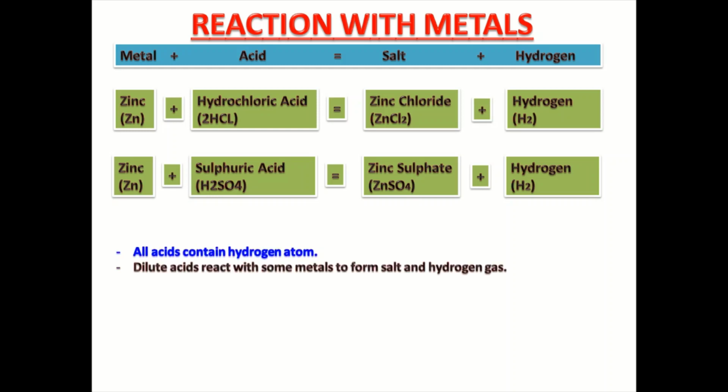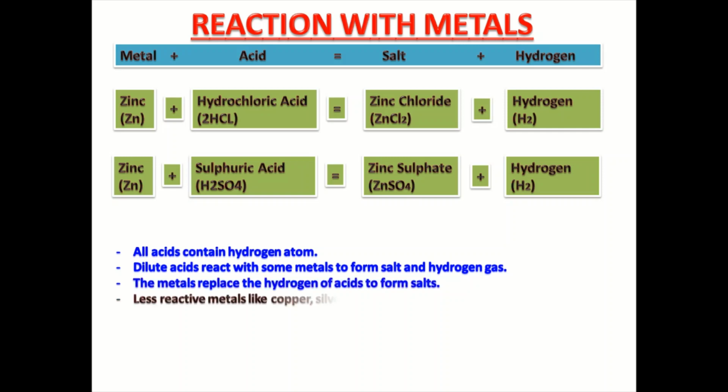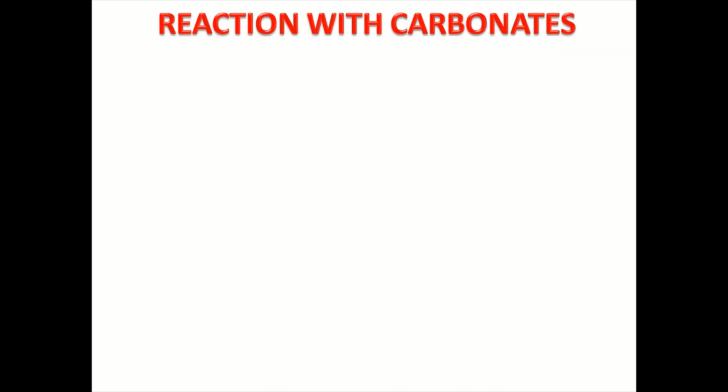Dilute acids react with some metals to form salt and hydrogen gas. The metals replace the hydrogen of acids to form salts. And one more important thing, that less reactive metals like copper, silver and gold cannot replace hydrogen from acids. As we have seen, when metal reacts with acids, hydrogen gas is formed and salt is also formed.